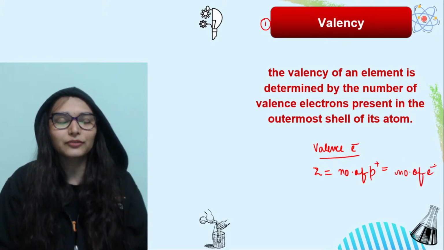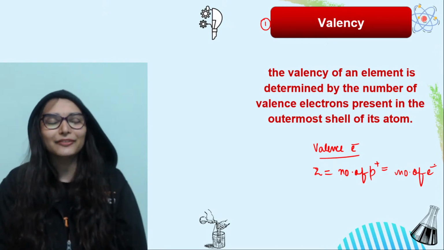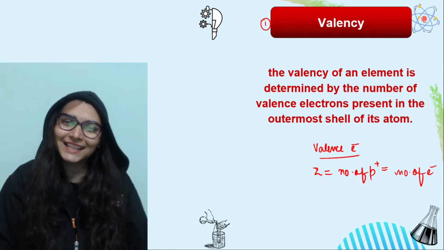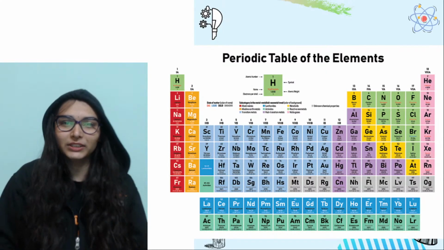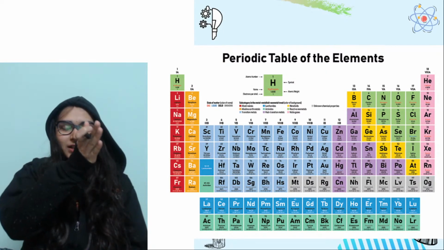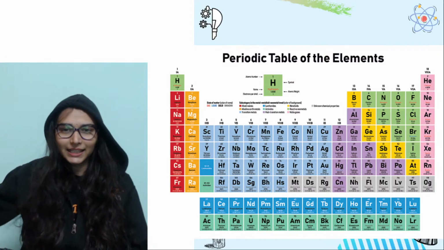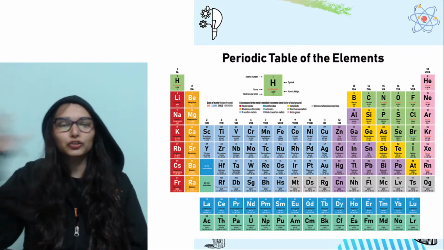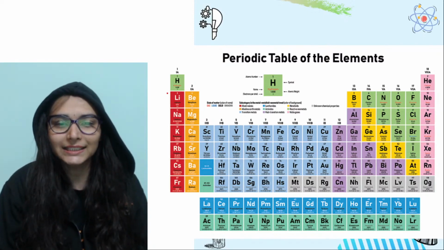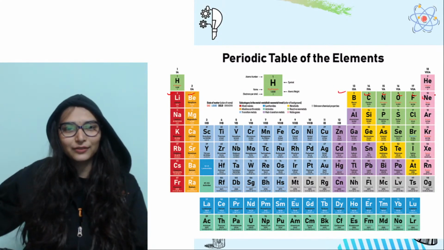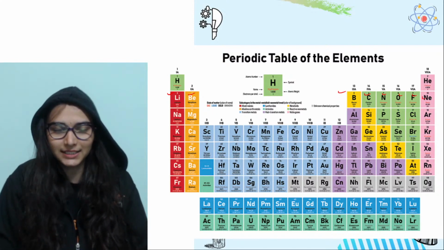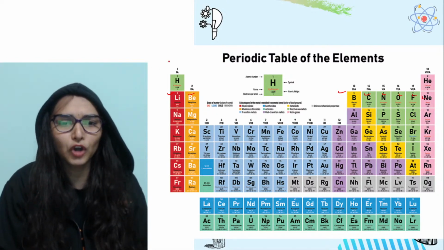And if electrons are increasing left to right, it means the valence electrons will also increase, right? So if you look at the periodic table, valence electrons regularly increase left to right across a period. You see lithium, beryllium, boron, carbon, nitrogen, oxygen, fluorine, neon. So the valence electrons are continuously increasing.